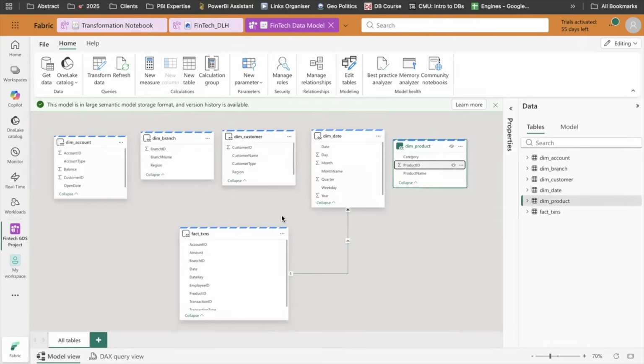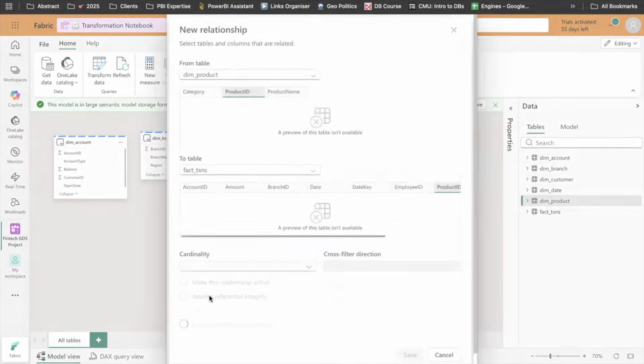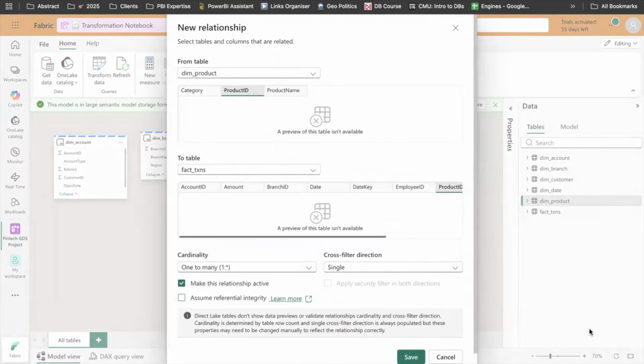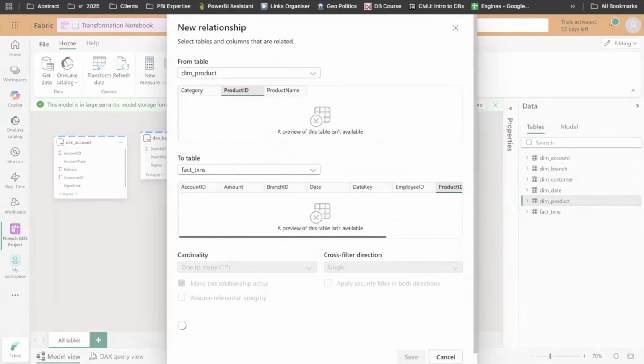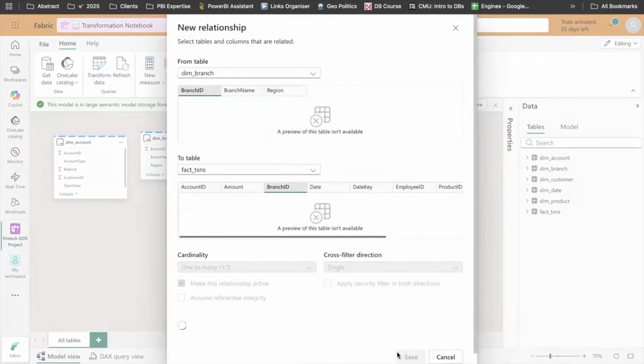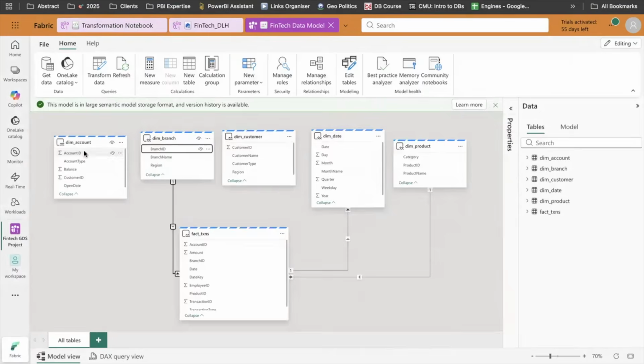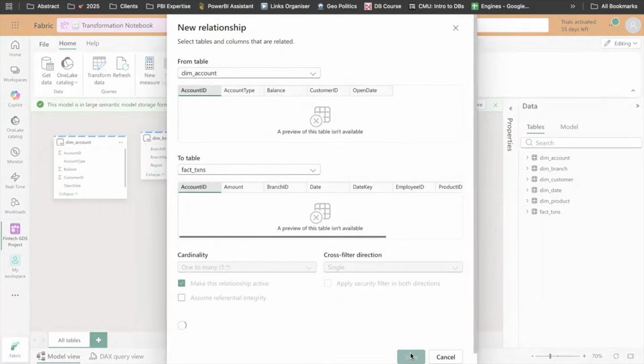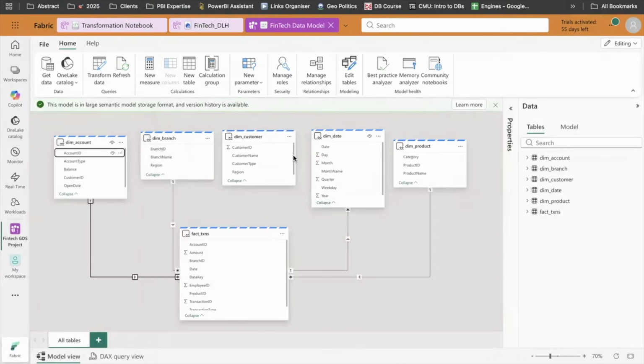For example, product, I will connect with the help of product IDs. I will drag this here and simply connect this up. I will connect my branch to the fact with the help of branch IDs. I will click on save. I will connect my account to the fact with the help of account IDs. Okay. I will click here.